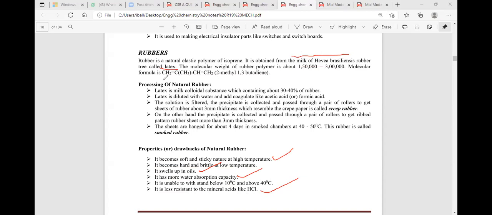The chemical name of natural rubber is 2-methyl-1,3-butadiene. The chemical name will be 2-methyl-1,3-butadiene.